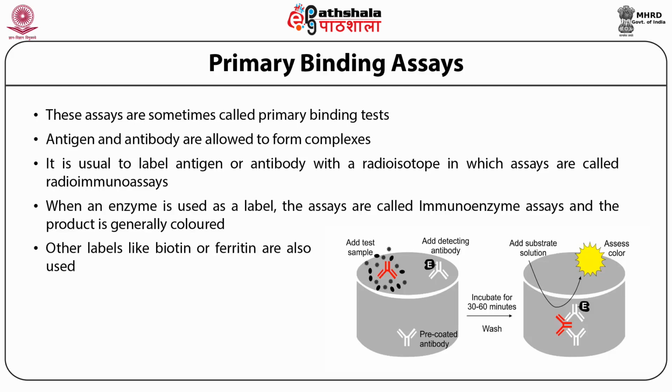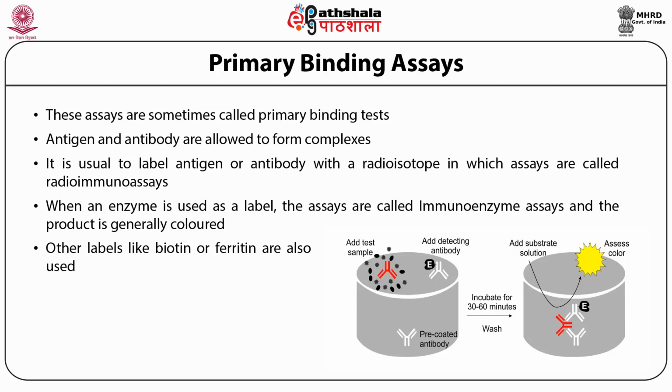So, if the antibody is labeled, the amount of the label ending in the complex will depend upon the antigen concentration. So, these methods depend upon the kind of labels which are used.